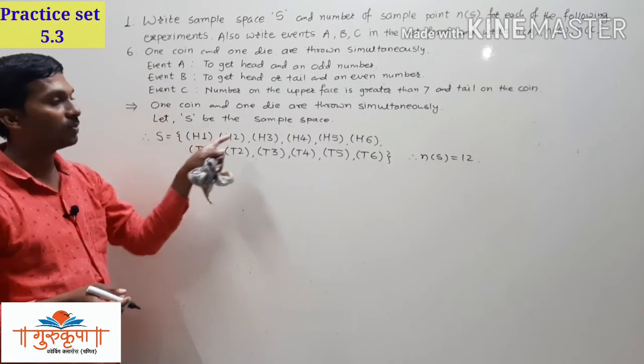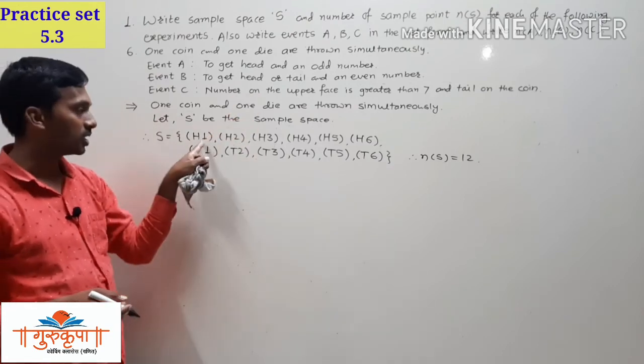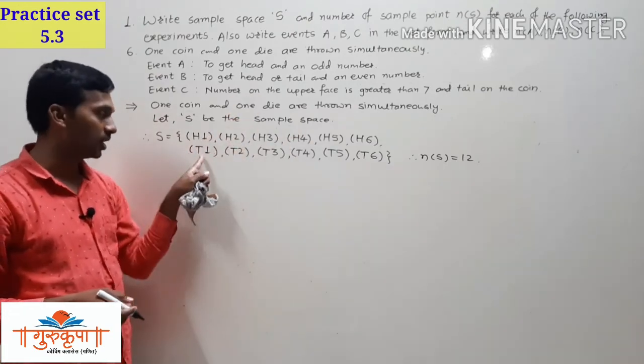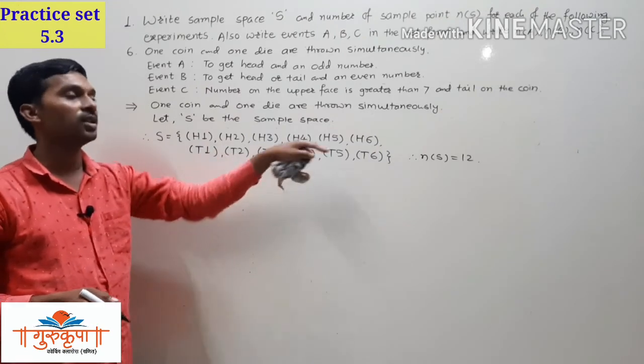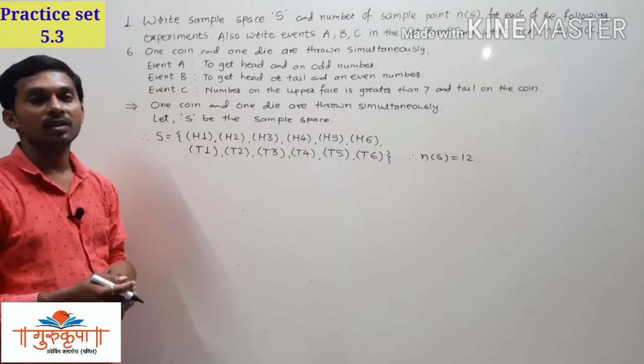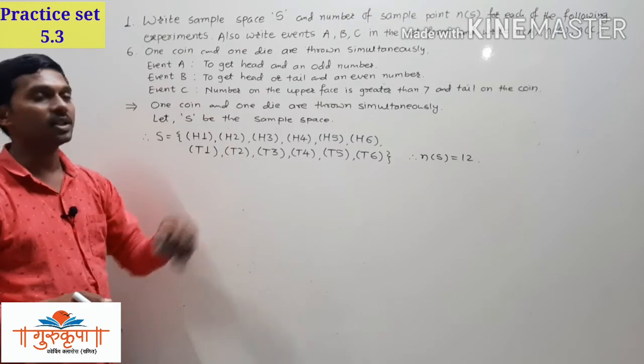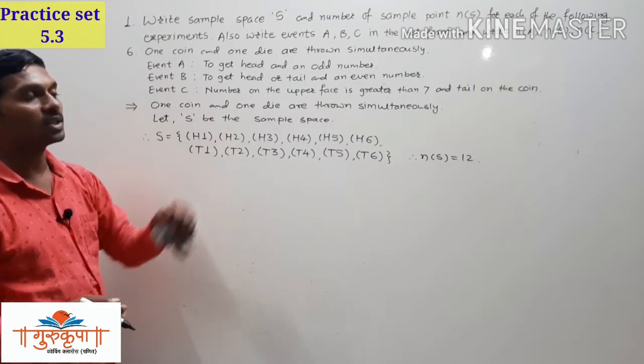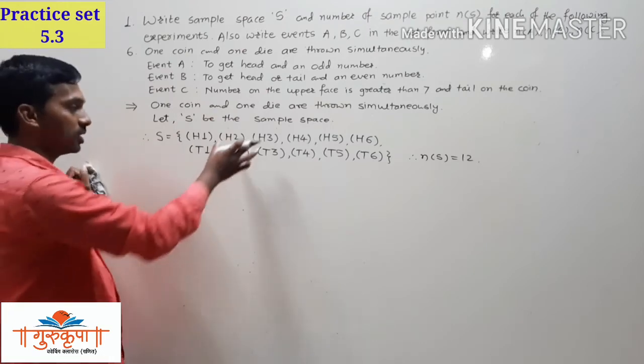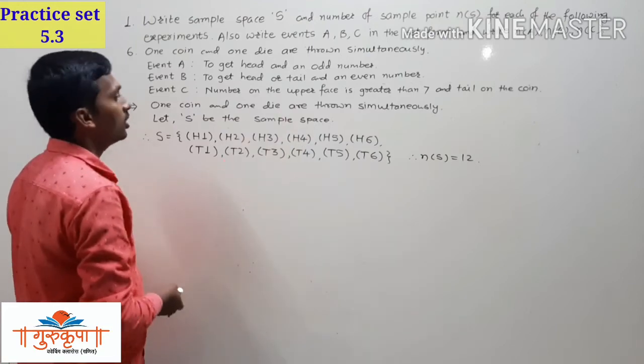So H is compared with 6 numbers, so we get 6 elements in the first row, and T is compared with 6 numbers on the die, so again we get 6 members there. In total we have 12 elements in all, 6 plus 6, 12 elements.